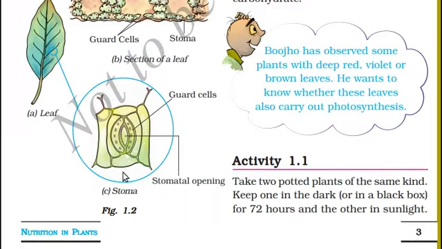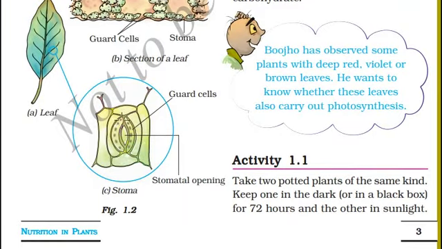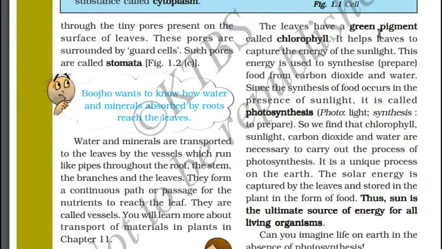We can see stomata here surrounded by guard cells. This is the opening of the stomata that we can observe on the surface of the leaves, generally on the back side of the leaf. Leaves have a green pigment called chlorophyll. It helps leaves to capture the energy of sunlight. Generally, the pigment chlorophyll is green in color.